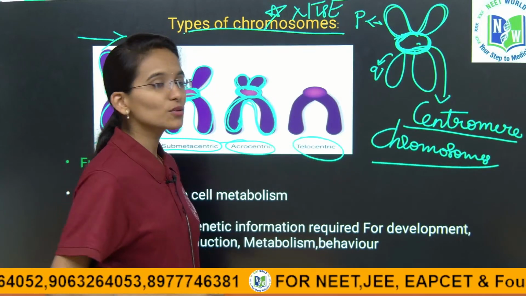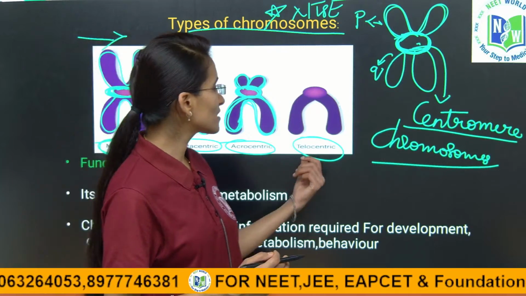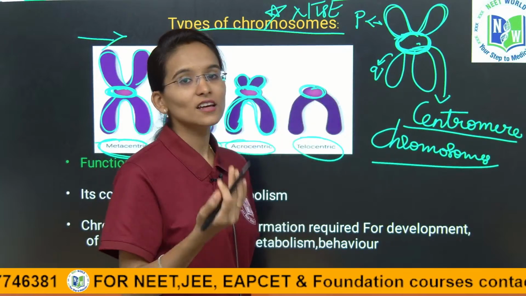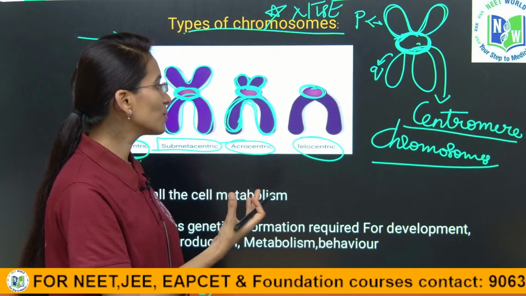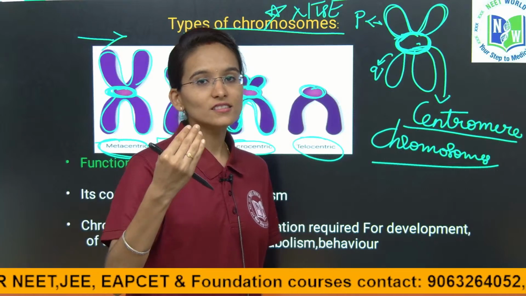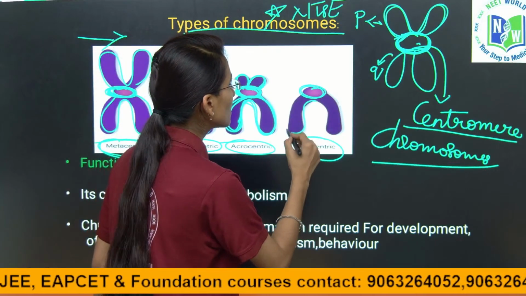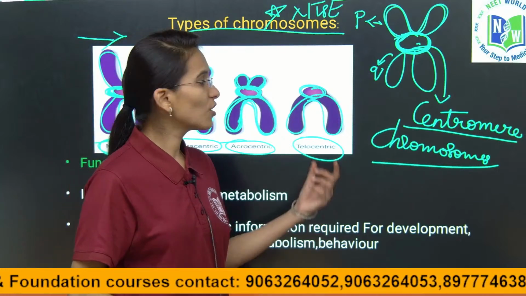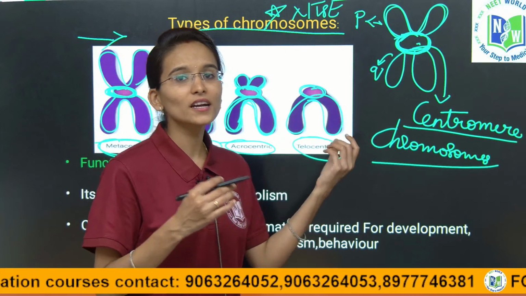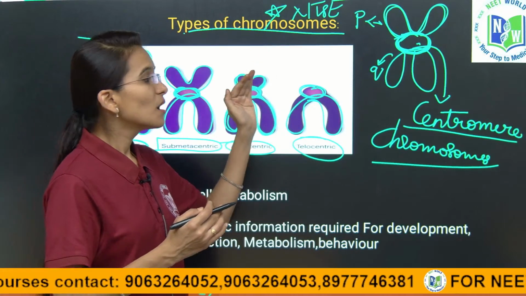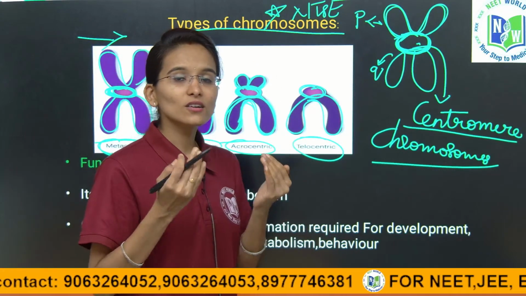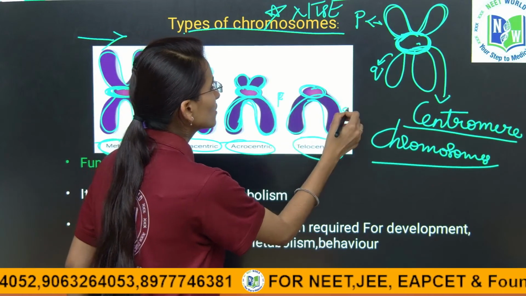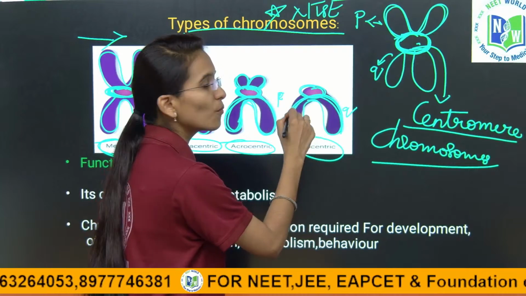Yes, next, coming to the last type of chromosome, the telocentric chromosome. Here the centromere is positioned towards the terminal end. The centromere is positioned at the very end, and due to this we cannot find the two arms in both directions. Both the P arm and Q arm are located only on one side.